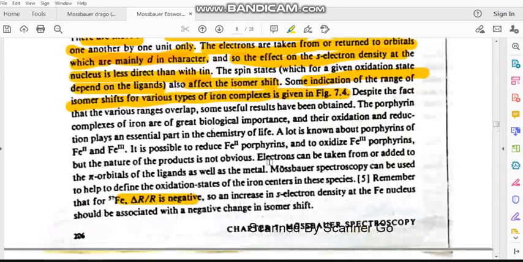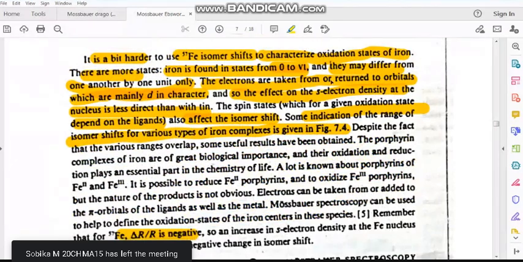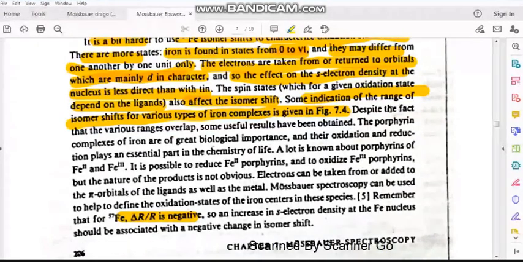Okay, so the thing is, again, the electrons are taken from or returned to the orbitals, which are mainly in d character, that is a d orbital. So the effect on the s electron density at the nucleus is less direct than with tin. The spin state also affects the isomer shift. So despite the fact that various ranges overlap, some useful results have been obtained.